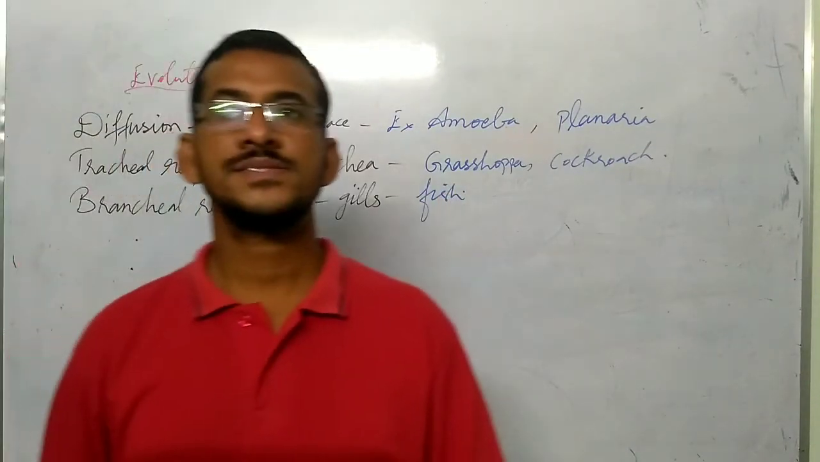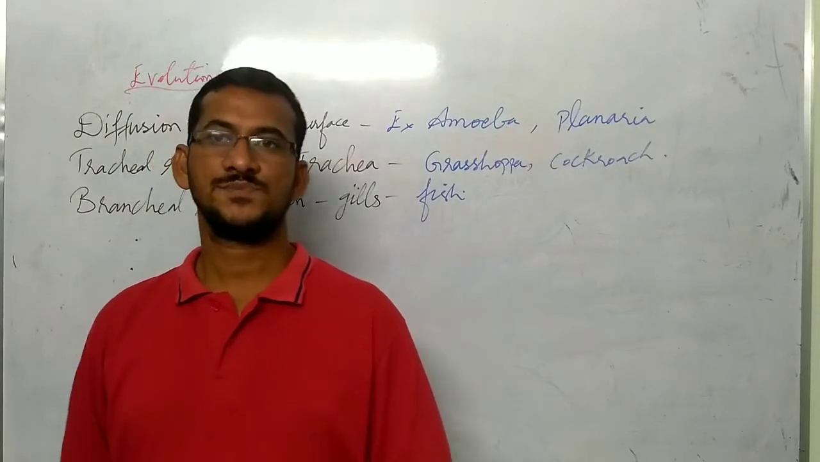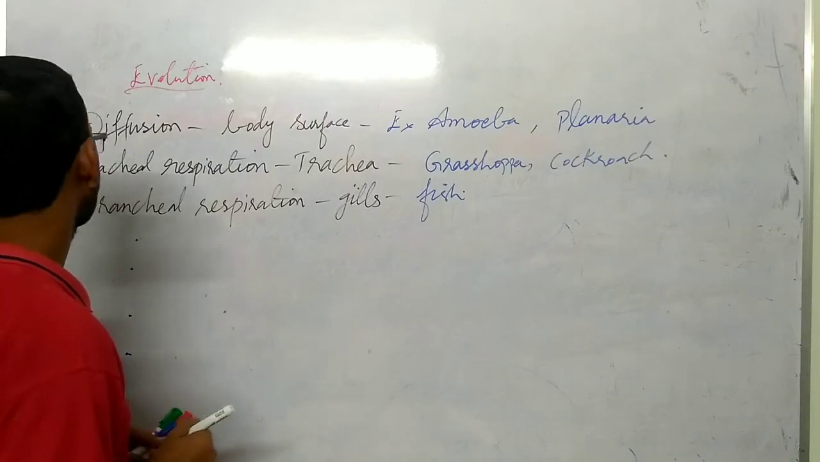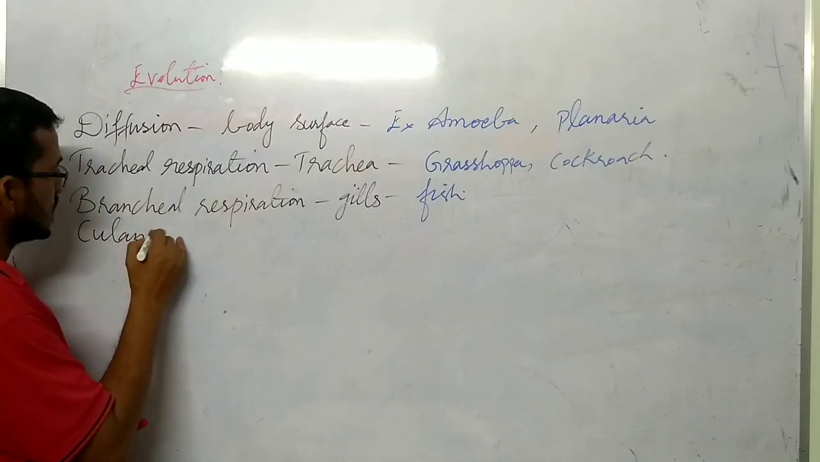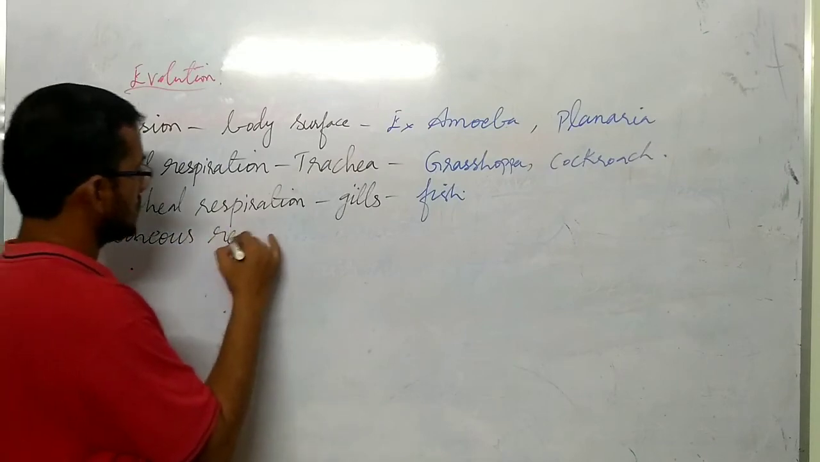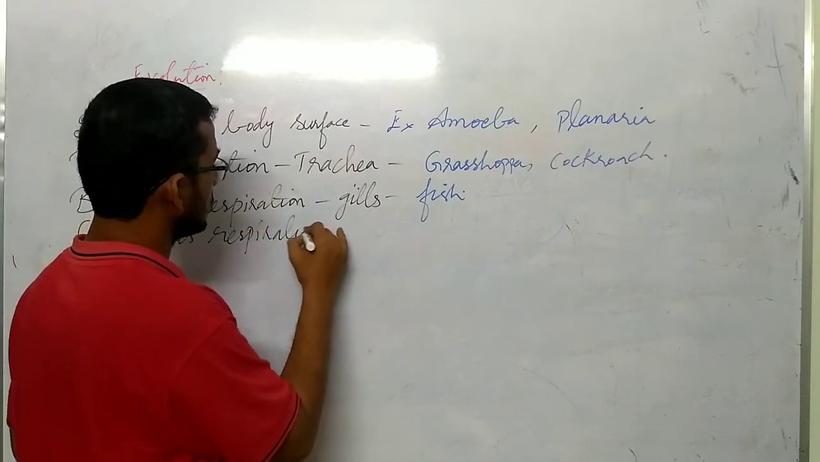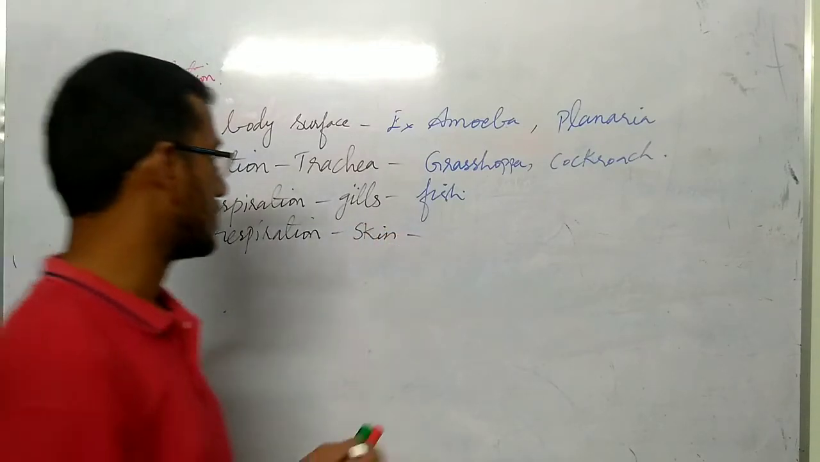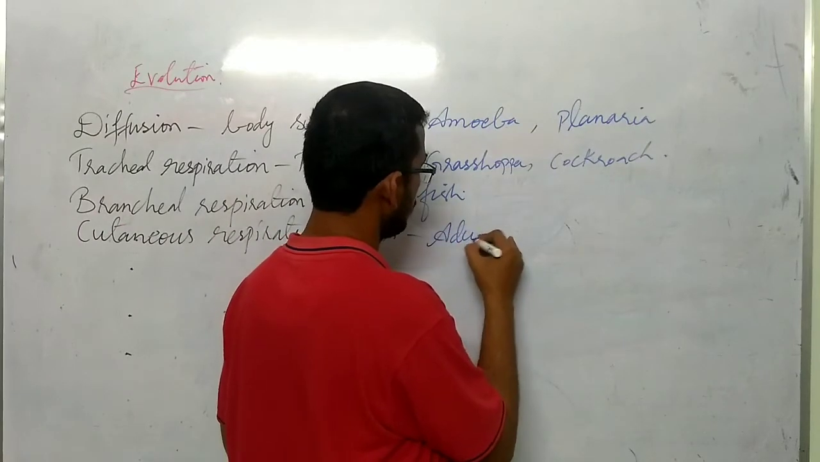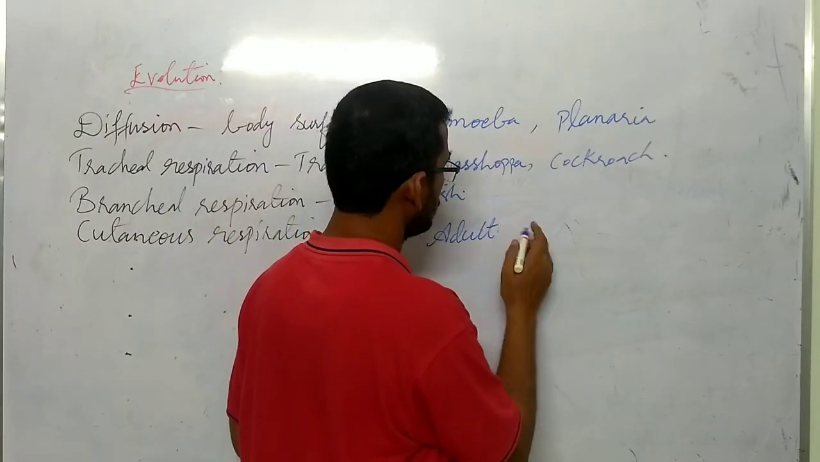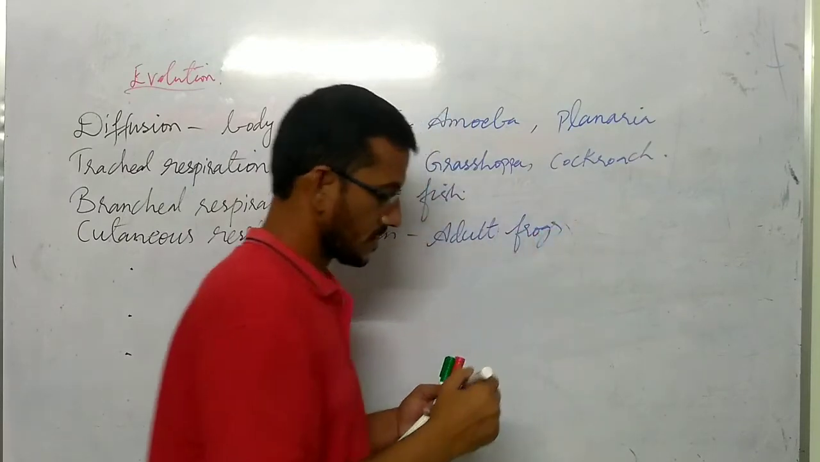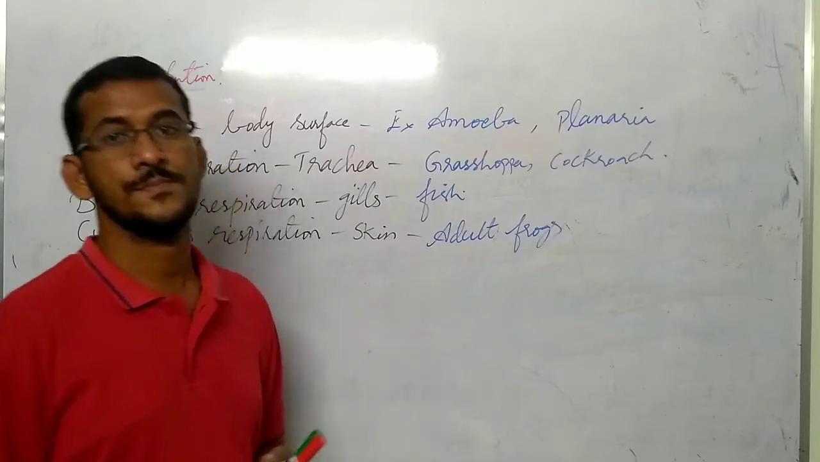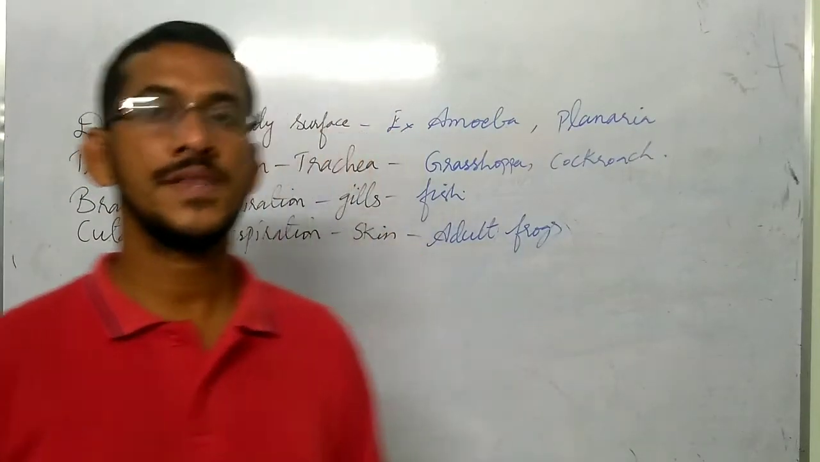Okay. So next respiration is cutaneous respiration. Cutaneous respiration will occur through skin, and this is seen in case of adult frog. Okay, this is seen in case of adult frogs. Understood? And earthworms also.